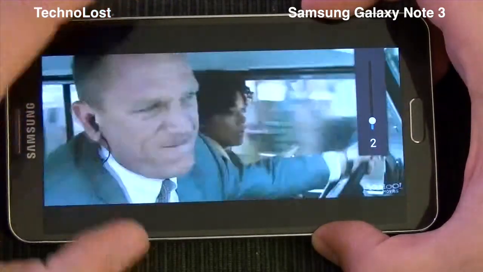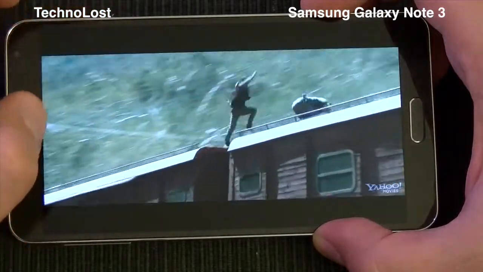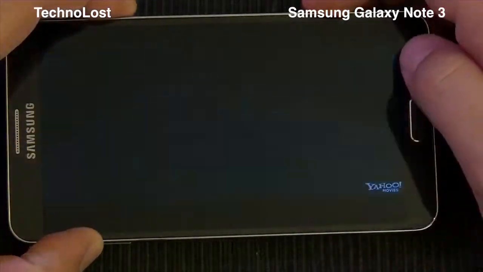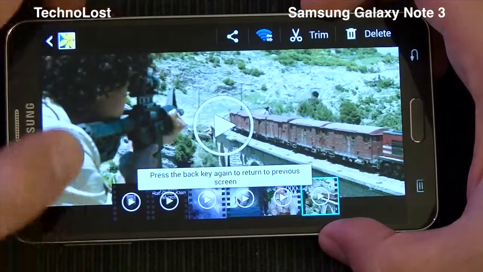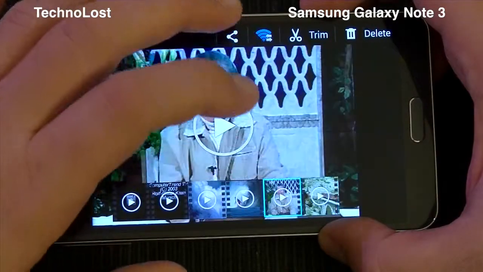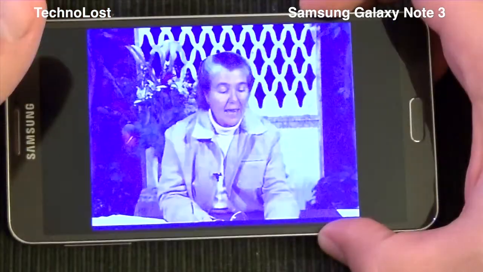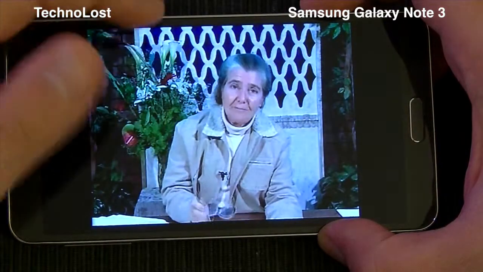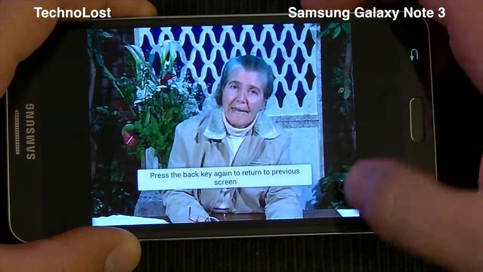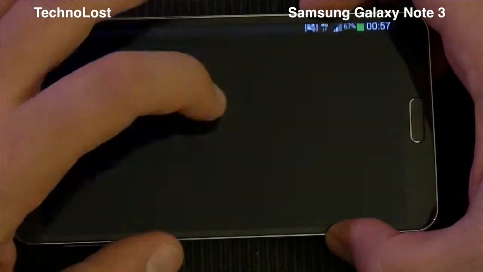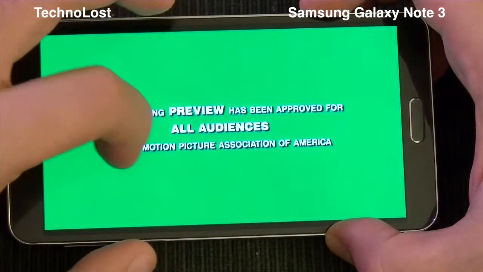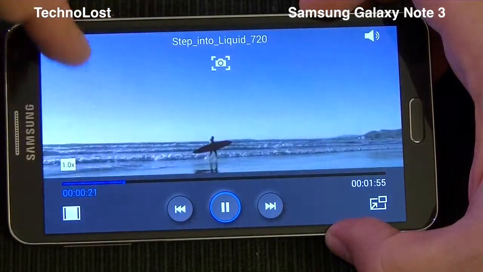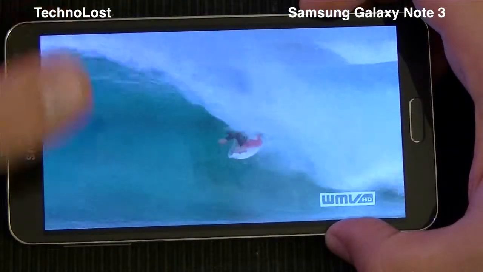Let me lower the volume a little bit. And this is really strange. We don't have any kind of problem reproducing a Windows Media Video file. This is a 480p video, both audio and video. Then we have the 720p Windows Media Video file, great for audio and video, no kind of problem.